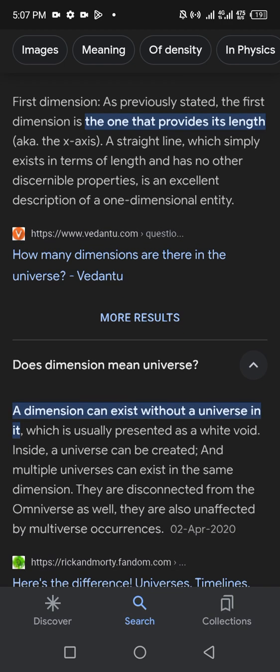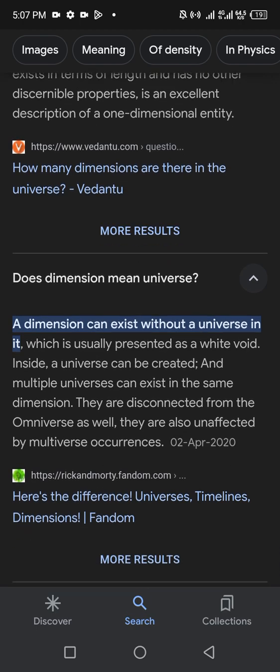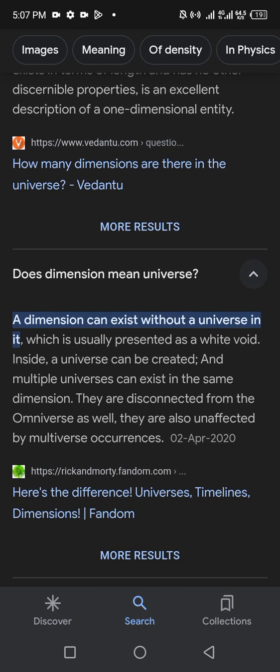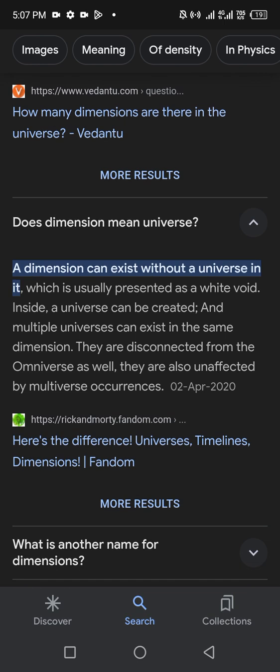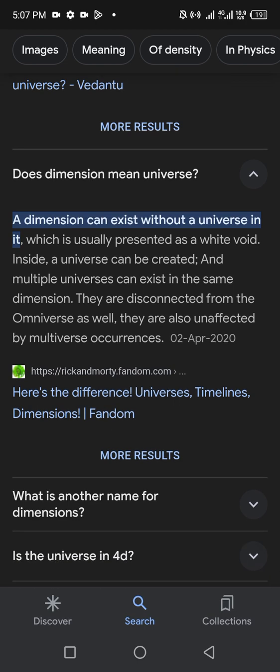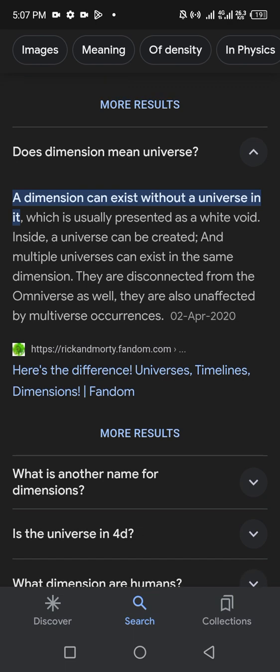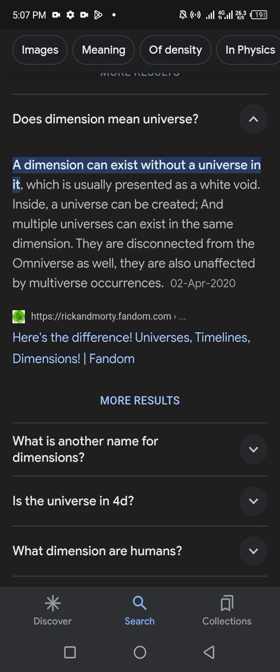Does a dimension mean a universe? A dimension can exist without a universe in it, which is usually presented as a white void. Inside a dimension a universe can be created, and multiple universes can exist in the same dimension. They are disconnected from the omniverse as well. They are also unaffected by multiverse occurrences.